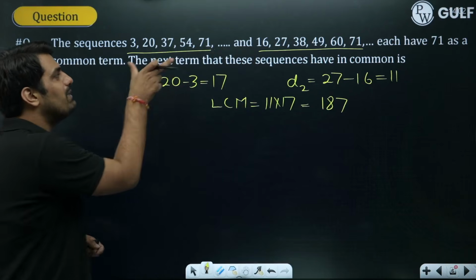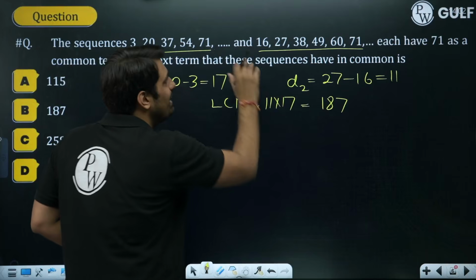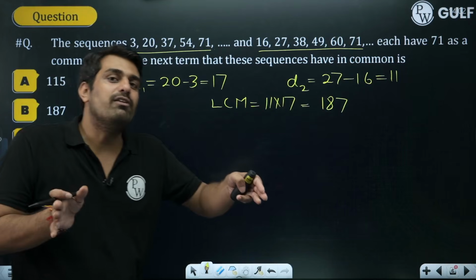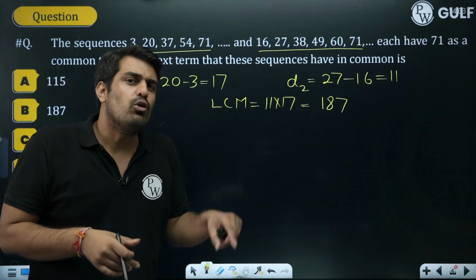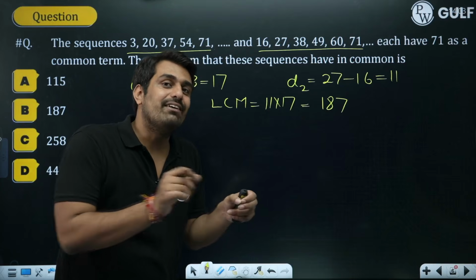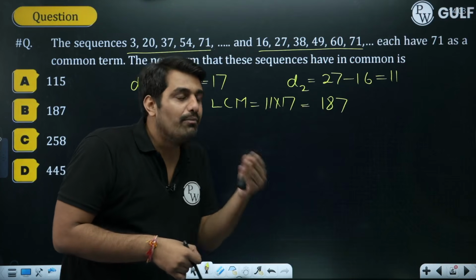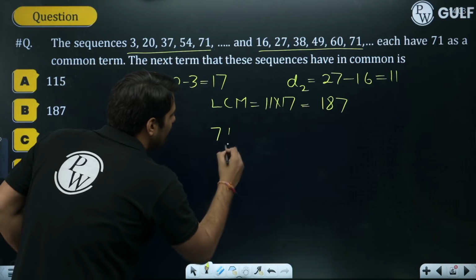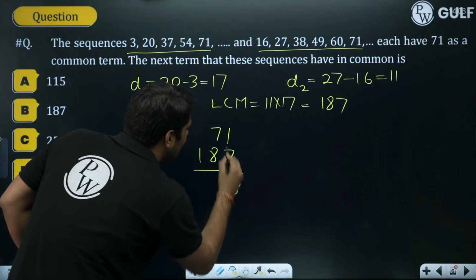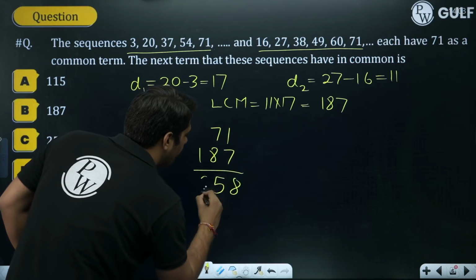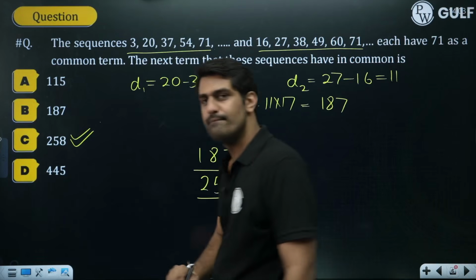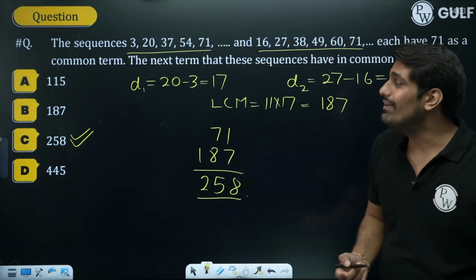So after this count of 187, whatever the next term is, that will be common for both the APs. So after 71, 187 more, after 187 the number will be the same. So that means 71 plus 187. Let's do the addition. 7 plus 1, 8. 7 plus 8, 15, so 258. Do we have any option? Yes, sir, we have option number C. That is the answer.